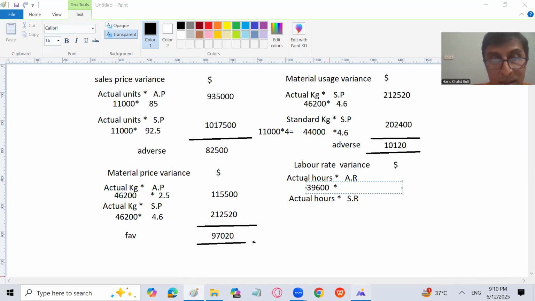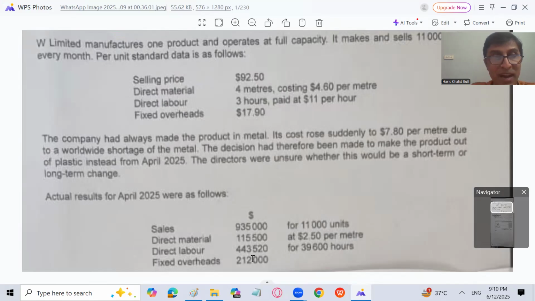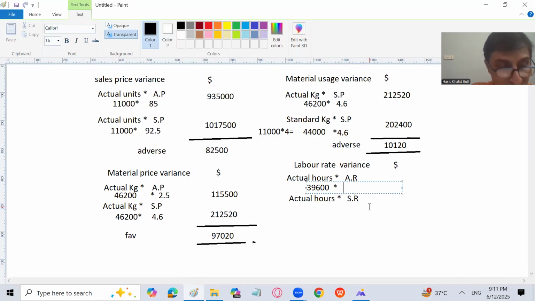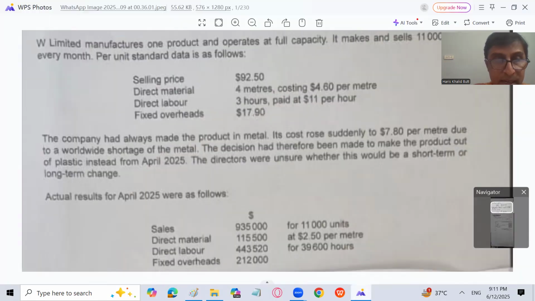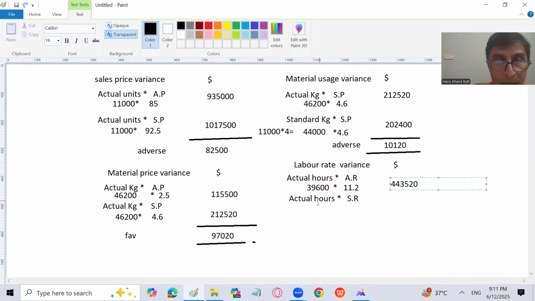How come, sir? 443,520 is the actual labor cost, right? If you divide it by 39,600, you will get the actual labor rate, which is 11.2, right? So 11.2 is the actual labor rate. So I will write here 443,520, the total amount. Okay. Now actual hours, which are again the same, 39,600 into standard rate, which is 11.